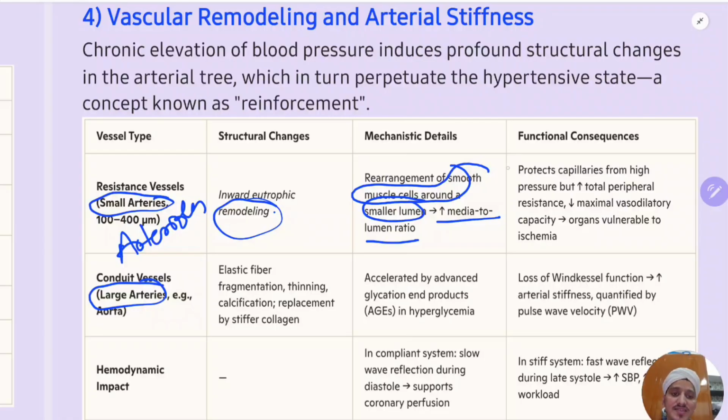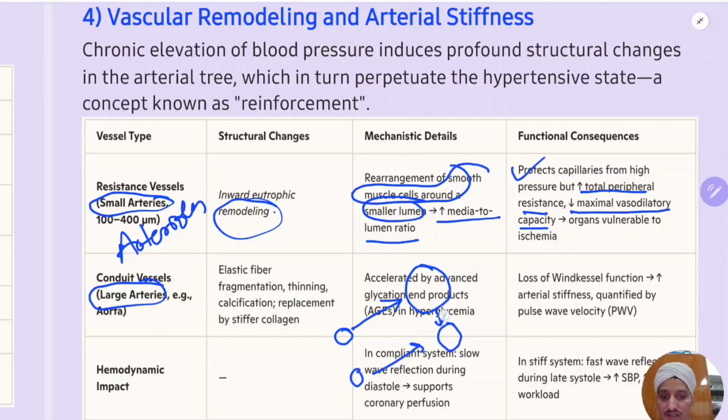Normally, the resistance vessels protect the capillaries from high pressure, but increased total peripheral resistance decreases the maximal vasodilatory capacity. Initially, before remodeling, the lumen could increase from this much to this much, but after remodeling the same lumen cannot increase to this much. It will now only increase to this much. So initially the dilation was this much, but the dilation is reduced to this much. So what will this do?